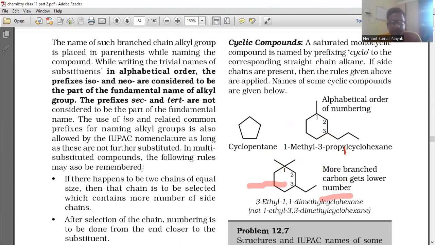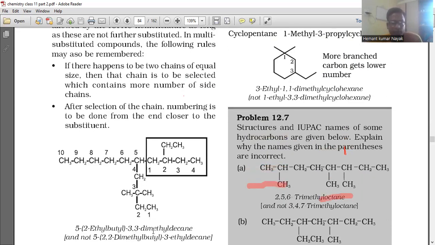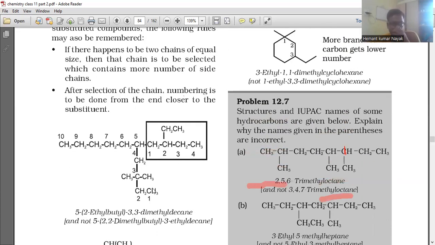The first is if there happen to be two chains of equal size, then that chain is to be selected which contains more number of side chains. Second, after selection of the chain, numbering is to be done from the end closer to the substituent. For example, first we count 1, 2, 3, 4, 5, 10. Okay, so 1, 2, 3, 4 are together. So 5, in 5, 2-ethyl butyl,